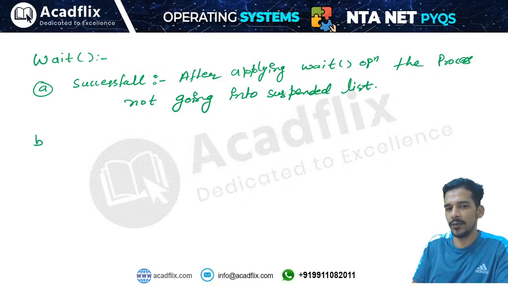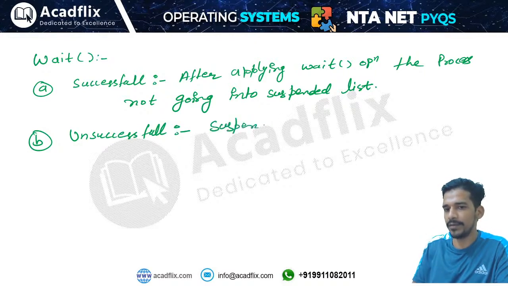Okay, unsuccessful operation means if after applying this wait operation, the value becomes less than 0. If the value becomes less than 0, the process will be suspended, right?